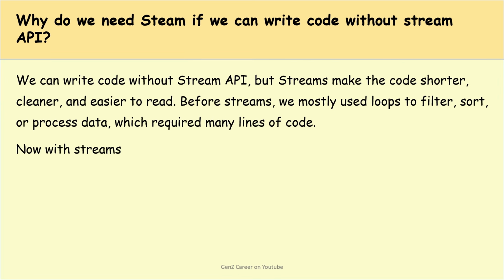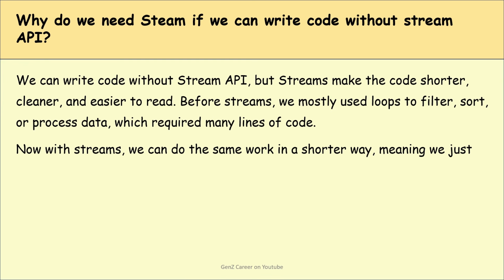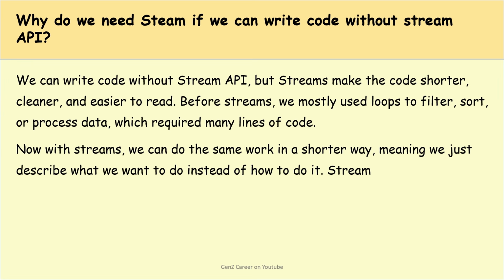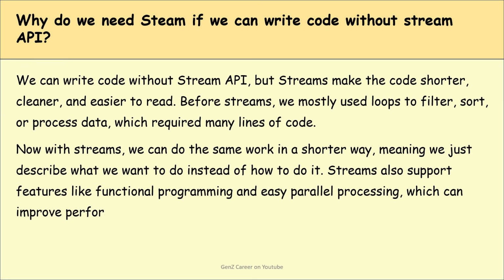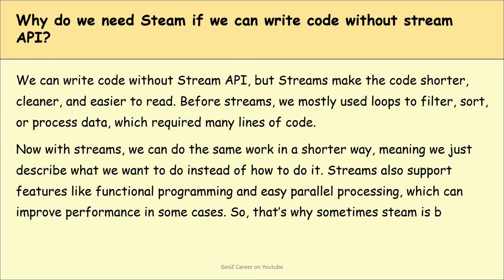Now, with the streams, we can do the same work in a shorter way, meaning we just describe what we want to do instead of how to do it. Okay, streams also support features like functional programming and easy parallel processing, which can improve performance in some cases. Okay, so that's why sometimes streams are better than traditional coding.